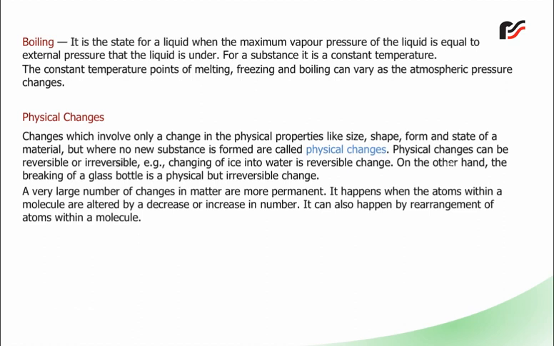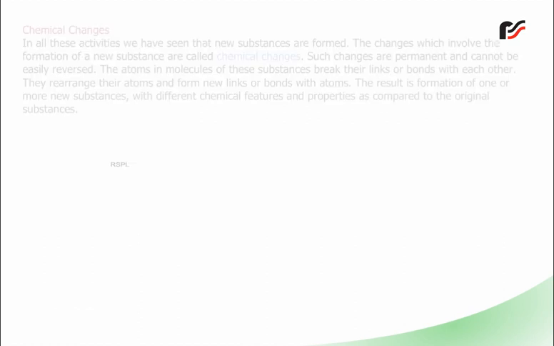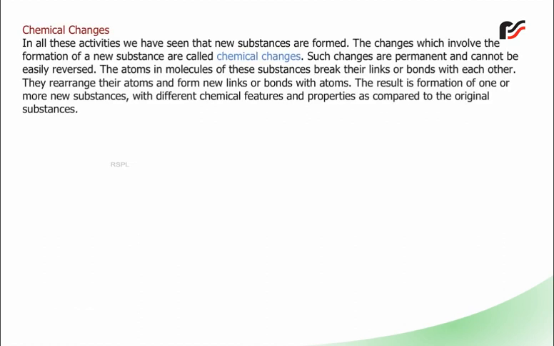A very large number of changes in matter are more permanent. It happens when the atoms within a molecule are altered by a decrease or increase in number. It can also happen by rearrangement of atoms within a molecule. Chemical changes. In all these activities, we have seen that new substances are formed. The changes which involve the formation of a new substance are called chemical changes. Such changes are permanent and cannot be easily reversed.